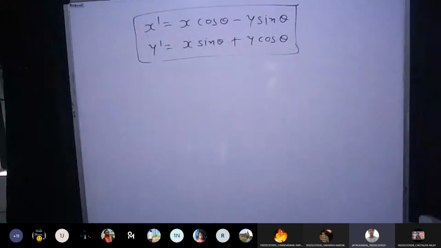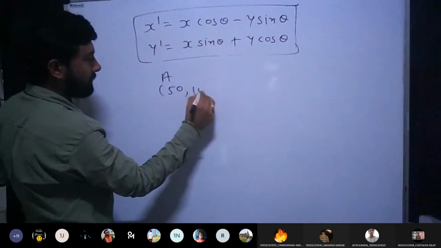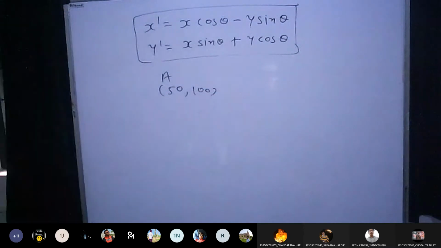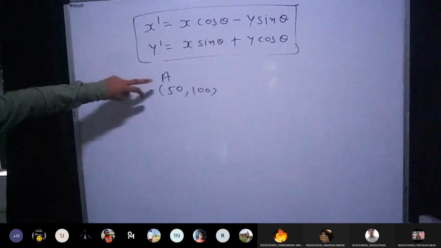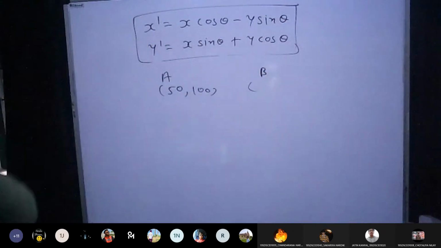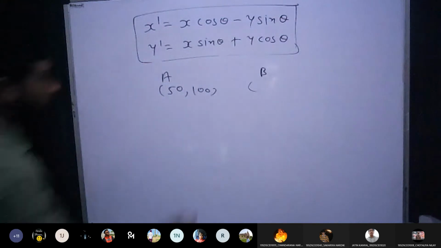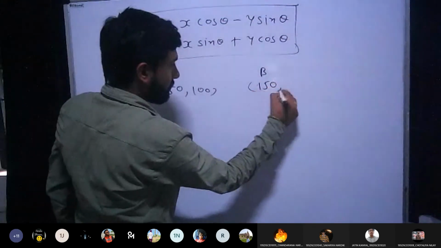x 50, y 100. Okay. Let us try to rotate a line instead of a point. For the line, this is the first point. What about the second point? 150 and 200. Okay, 150 and 200.